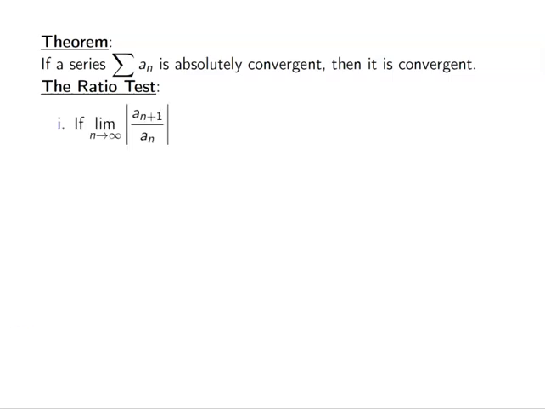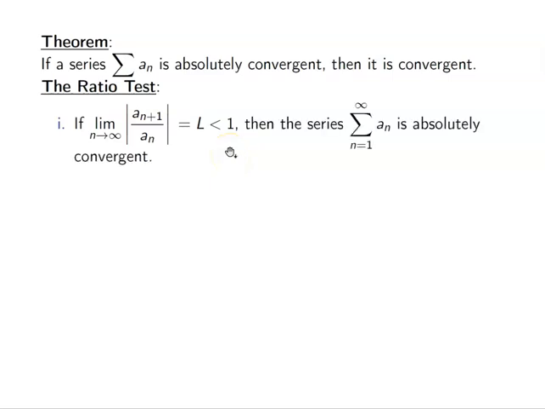For the ratio test, the first condition is that if the limit as n goes to infinity of the absolute value of the formula for the sequence at n plus 1 divided by the formula for the sequence itself goes to a limit L that's less than 1, then the series is absolutely convergent.